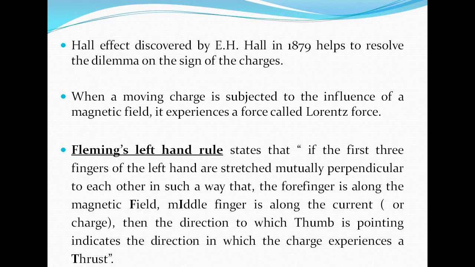Before Hall, there was a dilemma about which charge carriers were traveling from one end to the other, and in which direction they were flowing. That doubt was clarified by Hall in 1879.